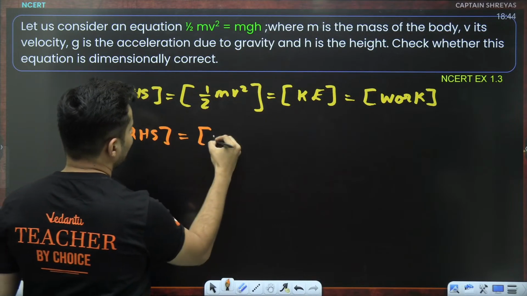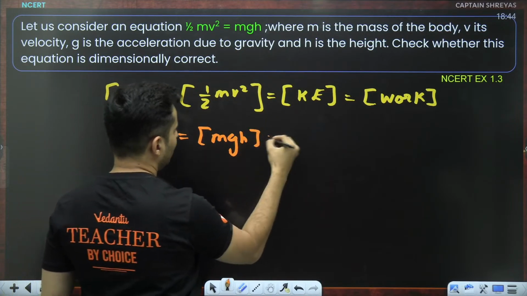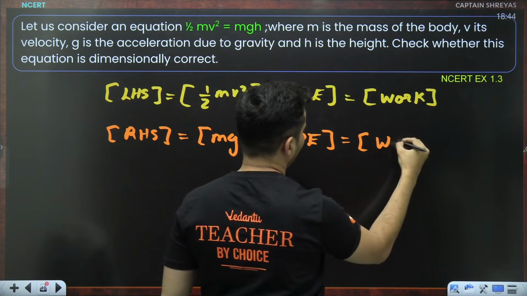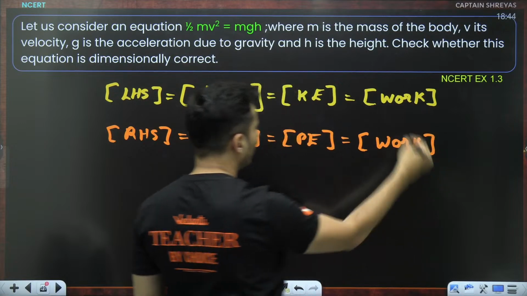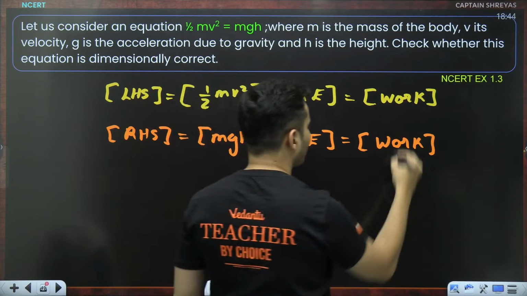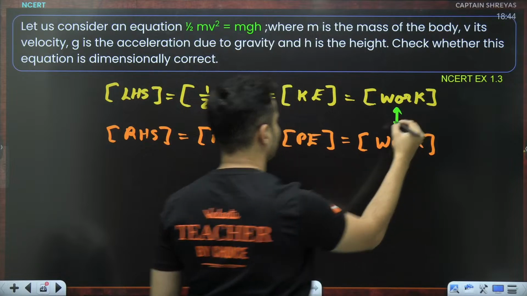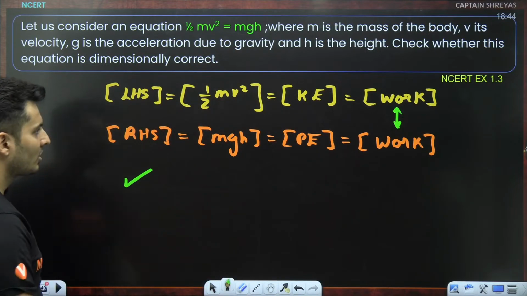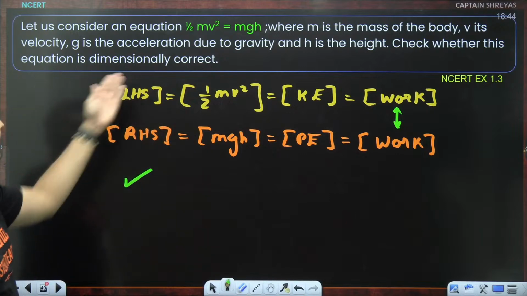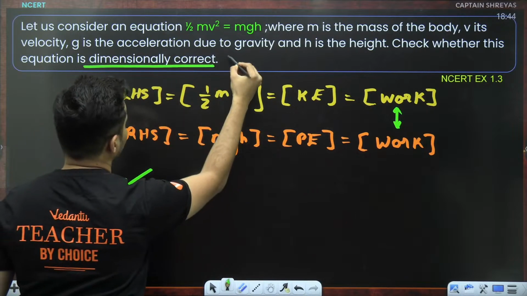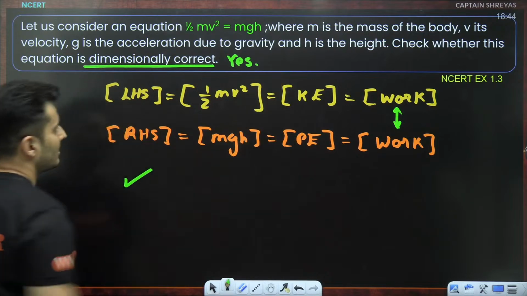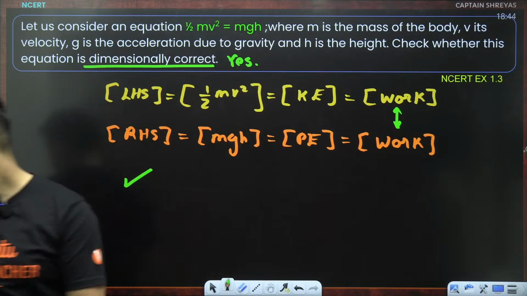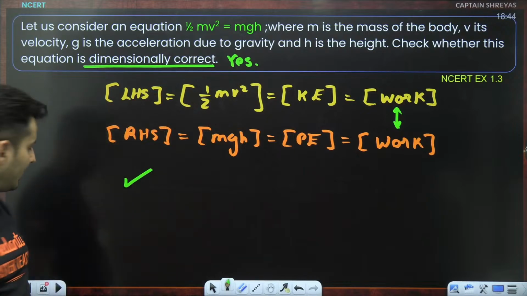what is it? It is basically mgh. Mgh is like potential energy. Dimensionally, it is same as that of work. So yes, both LHS and RHS, can you see, they have the same matching dimensions, same as work. So hence, this is a correct equation. So this is a correct equation dimensionally. Is it dimensionally correct? The answer is yes. Is that okay? Very, very straightforward. It is dimensionally correct. Shall we move ahead? Okay, fine.